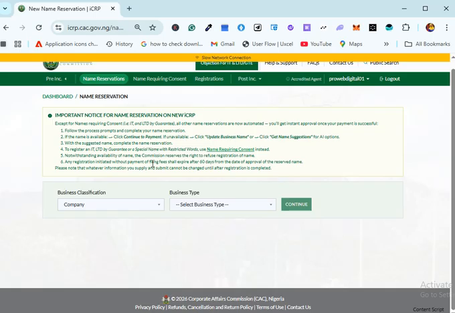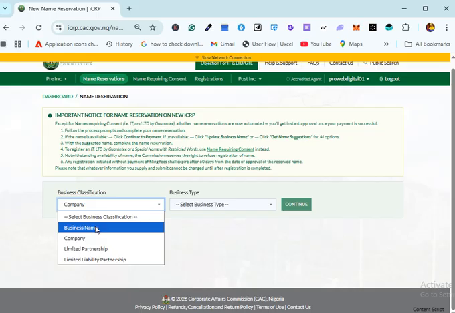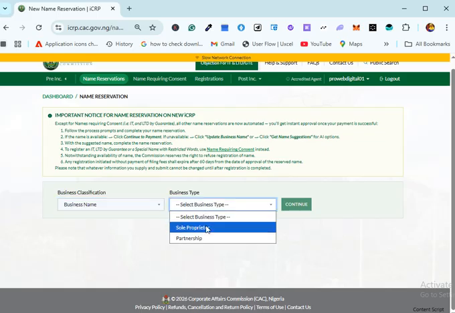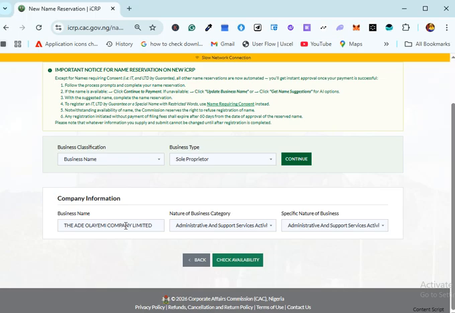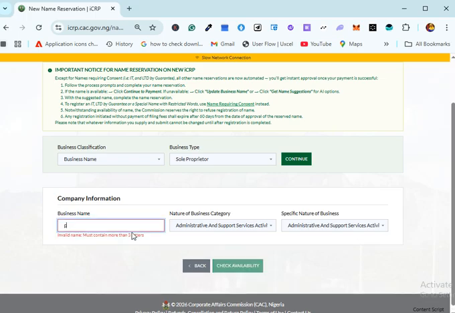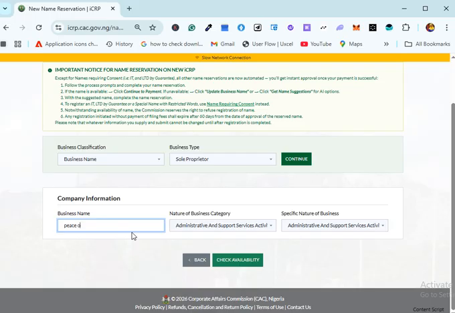You can also get name suggestions from the AI. If it tells you that a particular name is not available, let me use something popular, which I'm sure must have been used. Peace of God Ventures.